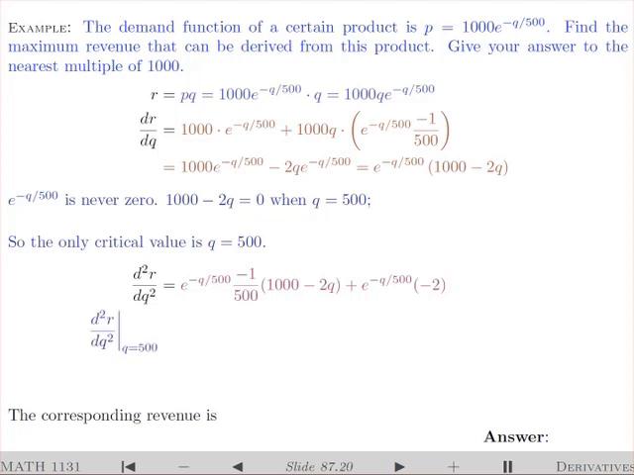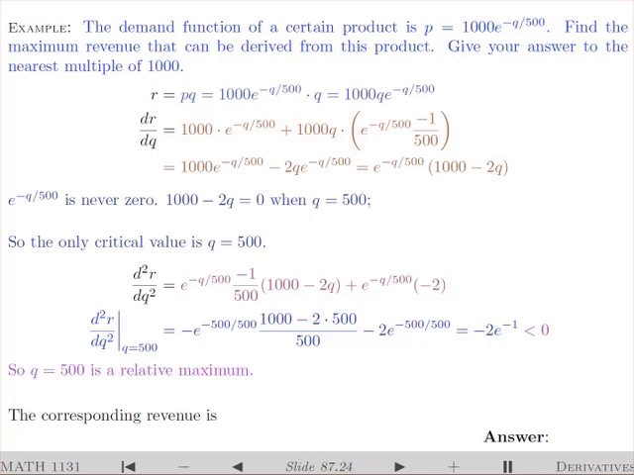If I plug in 500 for Q, in the first term, I have 1000 minus 2 times 500, which is 0, so this term is 0. In the second term, I have negative 2 times the exponential, and that will be negative because the exponential is positive. Since the second derivative is negative, 500 is a relative maximum, and since there is just one critical value from 0 to infinity, it must also be the absolute maximum.